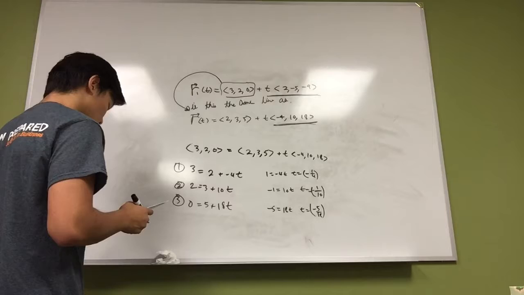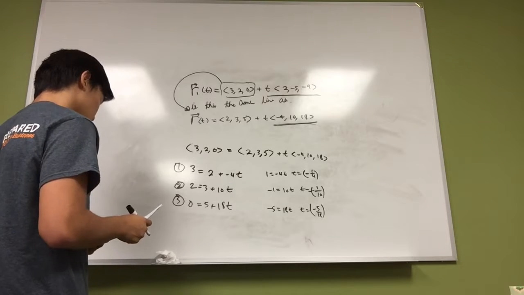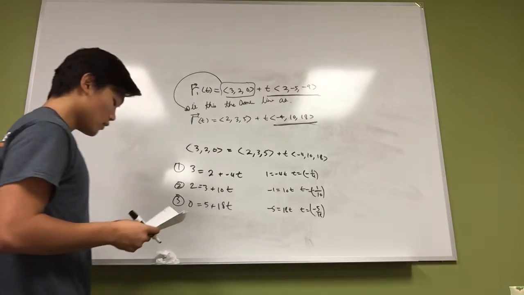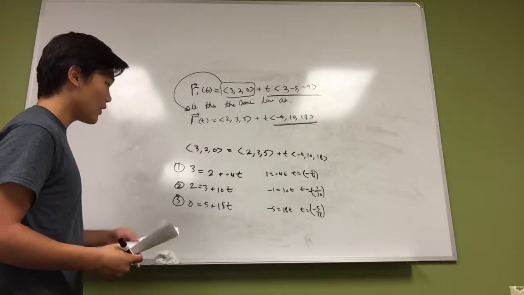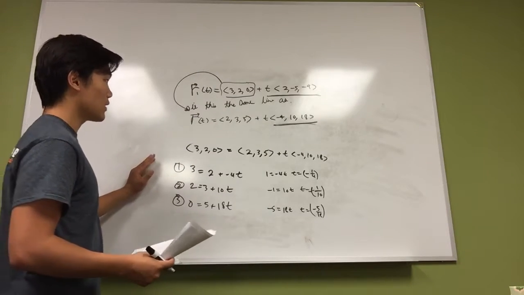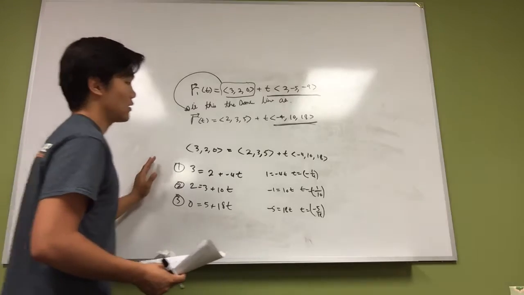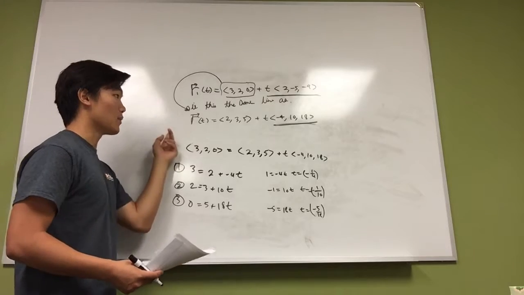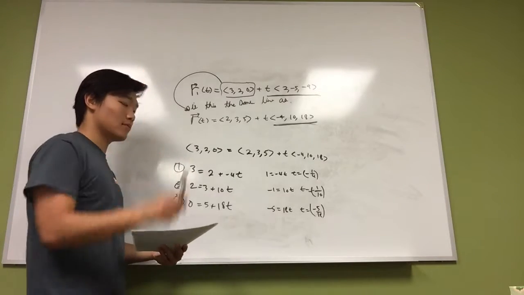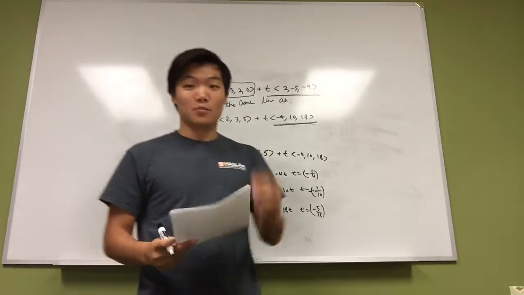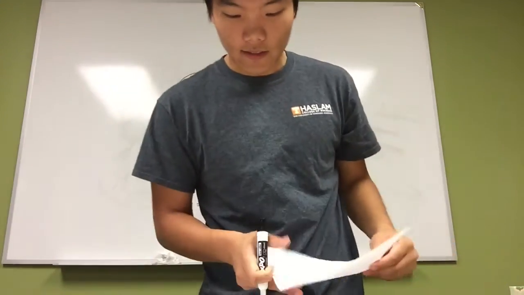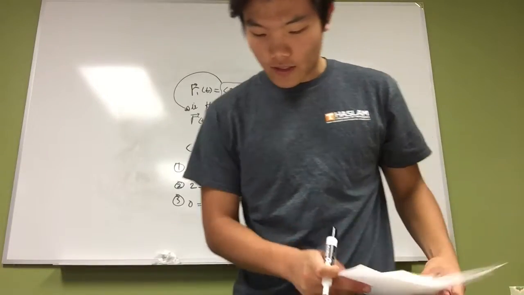Cool. We've got 3 different values of t. So from having an actual value, we can say that yes, this line and this line are the same line. So yeah, that was pretty cool. Then we can go to our next concept.